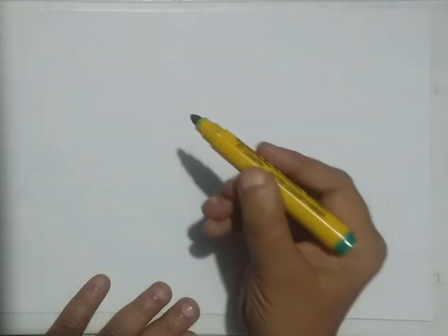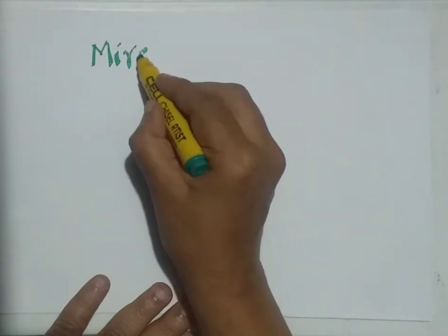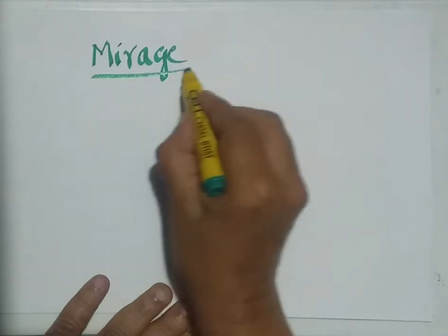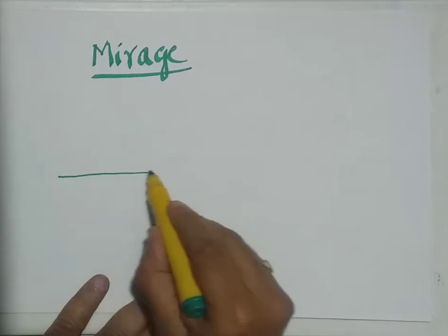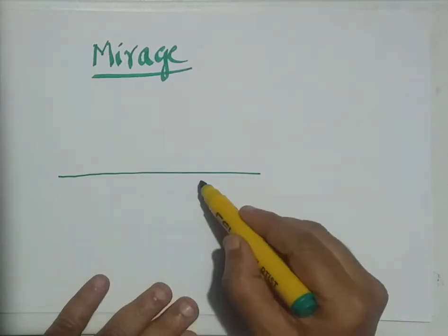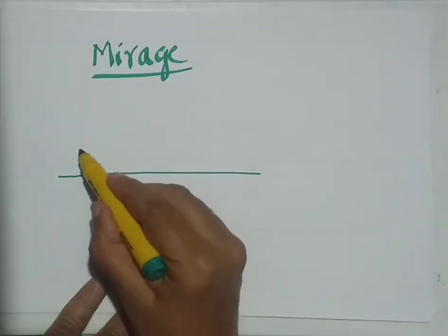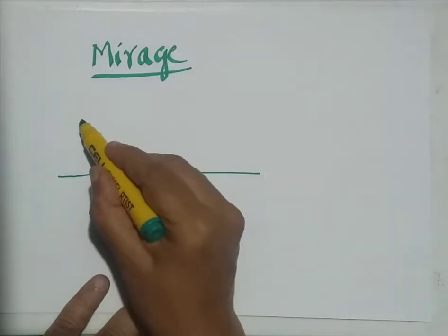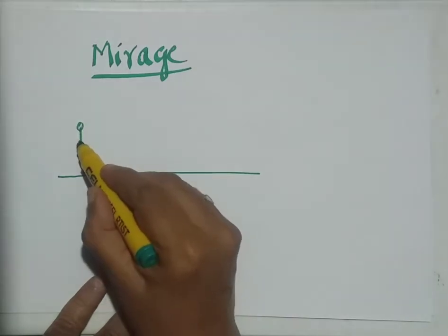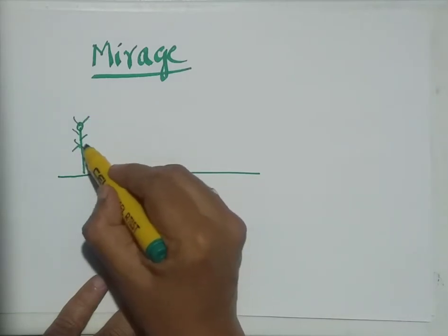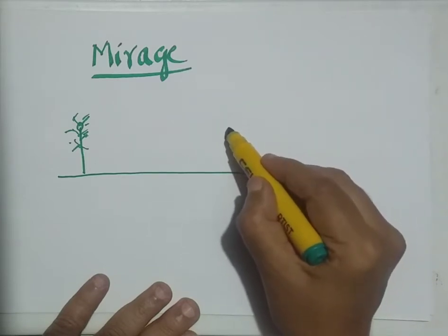Now, we will try to explain the formation of mirage. Say, we imagine there's a hard surface like this, a hard road or hard sand on the desert or something like that. There is a tree or some objects like that there. And you are here.